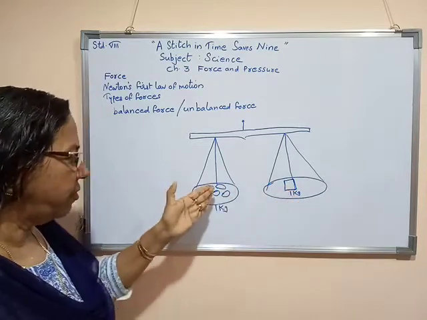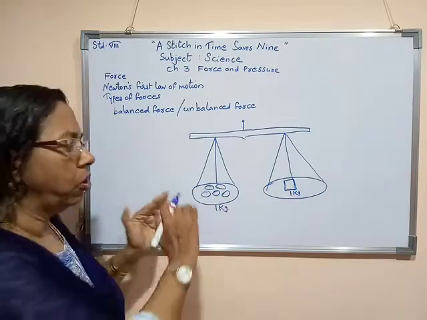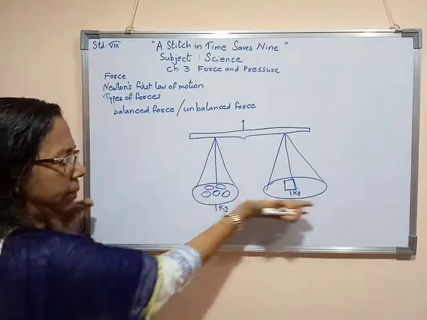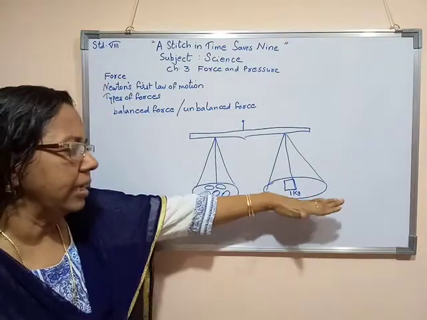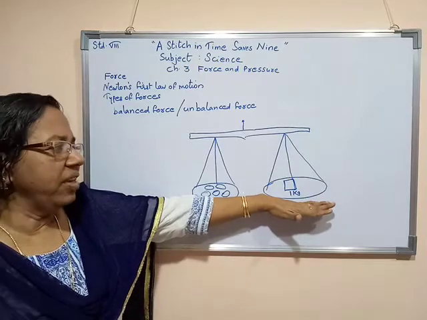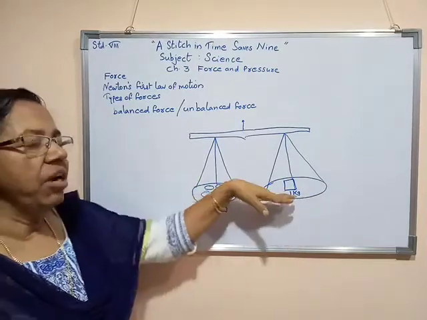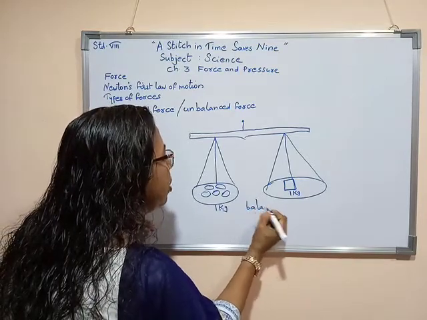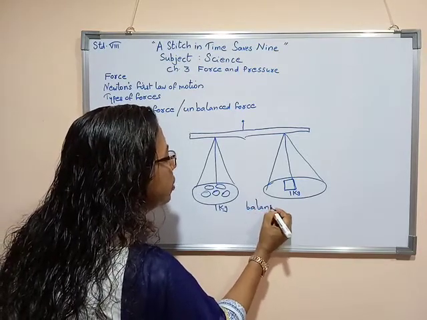Both of them have equal mass. If the pan remains in the stationary, balanced condition, then we can say that this is an example of balanced force.